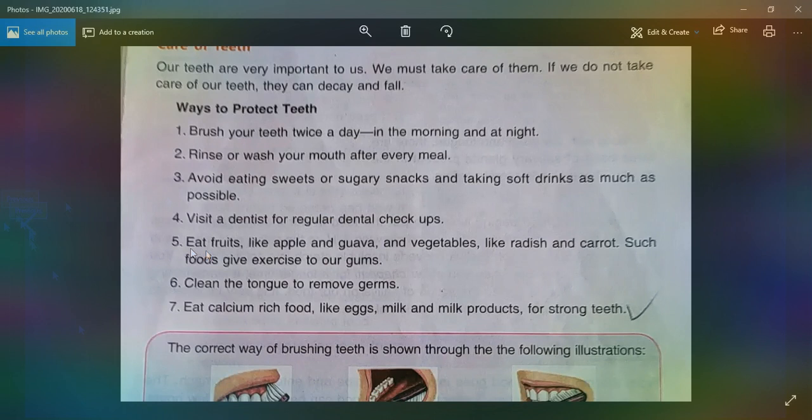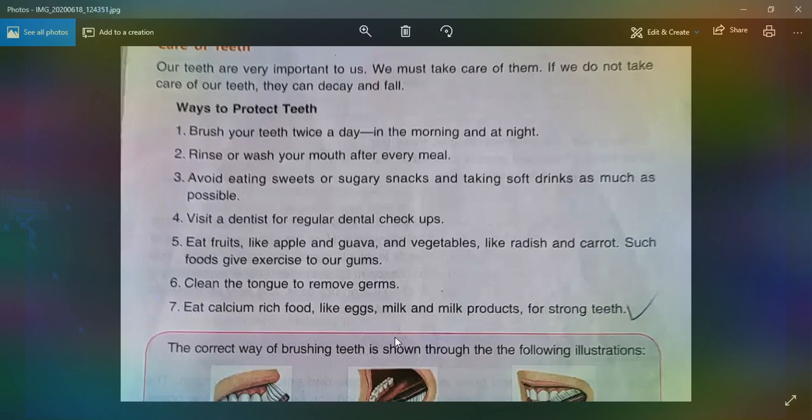Number 5, eat fruits like apple and guava and vegetables like radish and carrot. Such foods give exercise to our gums. Number 6, clean the tongue to remove germs. We always clean the tongue with a tongue cleaner. Number 7, and it is the last point, eat calcium-rich food like eggs, milk, and milk products for strong teeth.